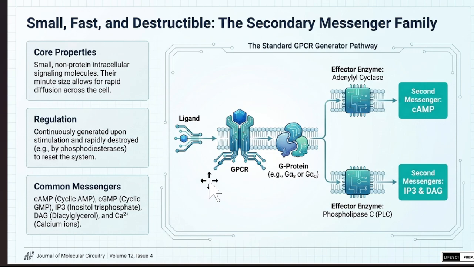Next, the secondary messenger family. Here, the small non-protein intracellular signaling molecules, whose minute size allows for rapid diffusion across the cell. These small secondary messengers are quickly diffused in the cells, and due to that, they can transport the message very fast or speedily.